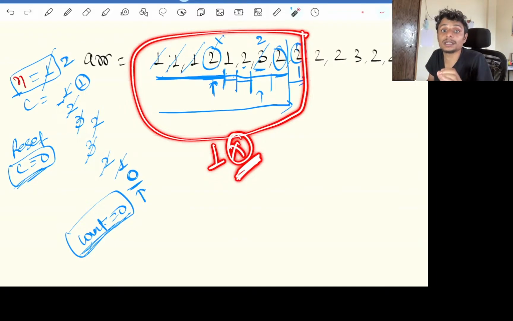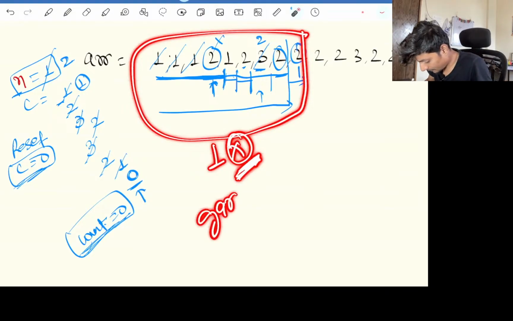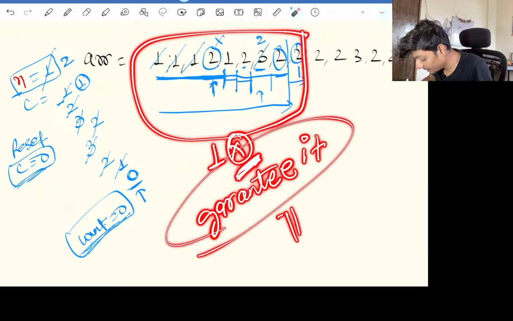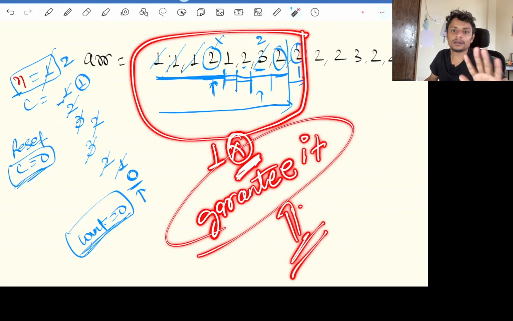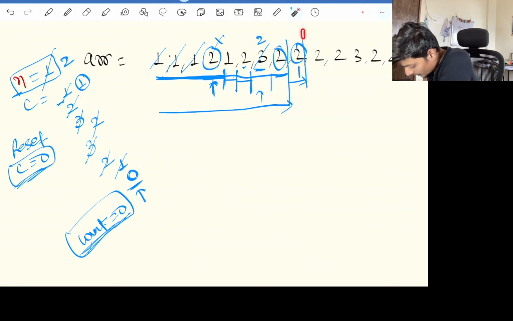We can't guarantee that 1 is winning this election. Remember my words, I am not guaranteeing. But once we reach this index, our count has become 1.